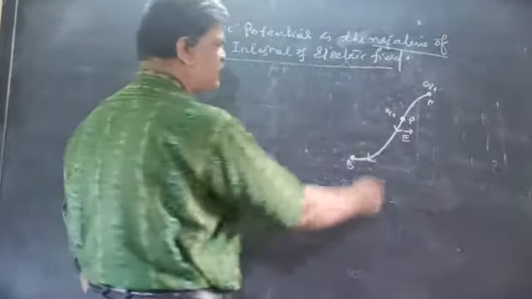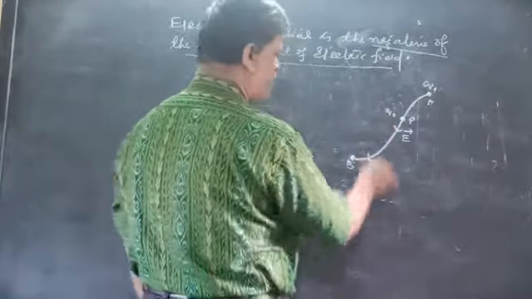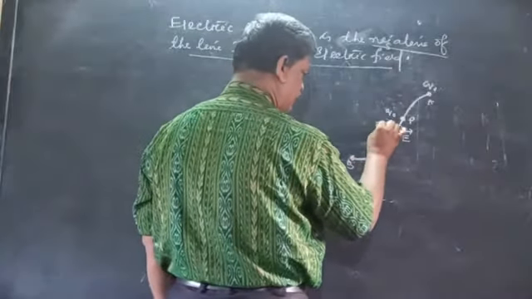And the force that is exerted on the charge is called F direction.